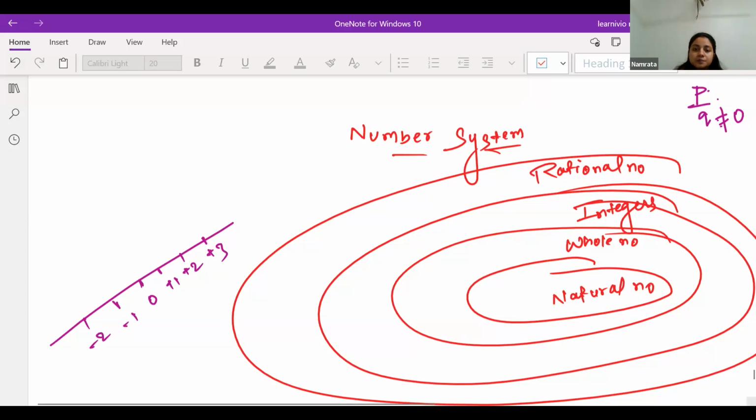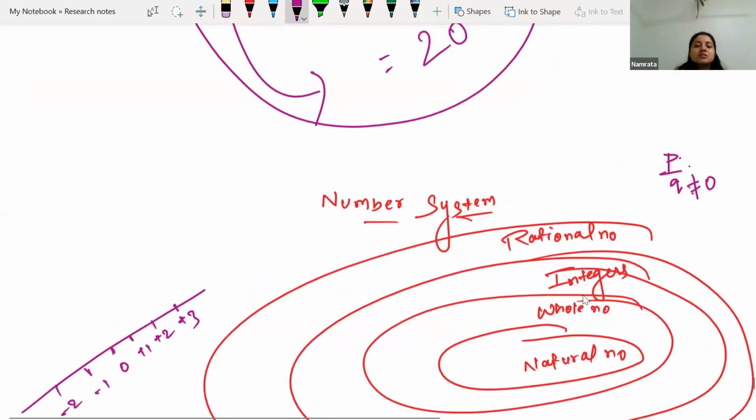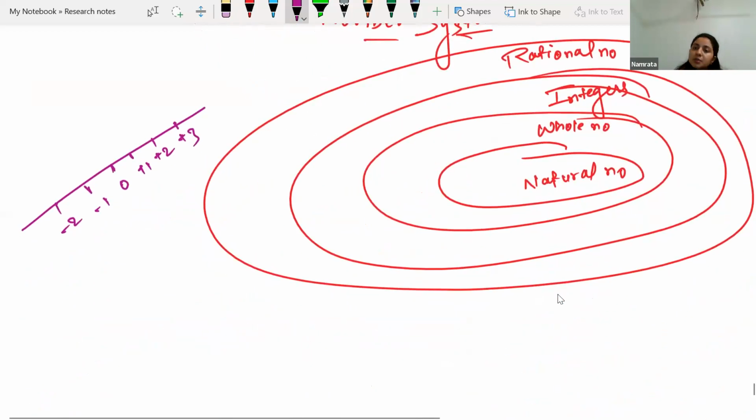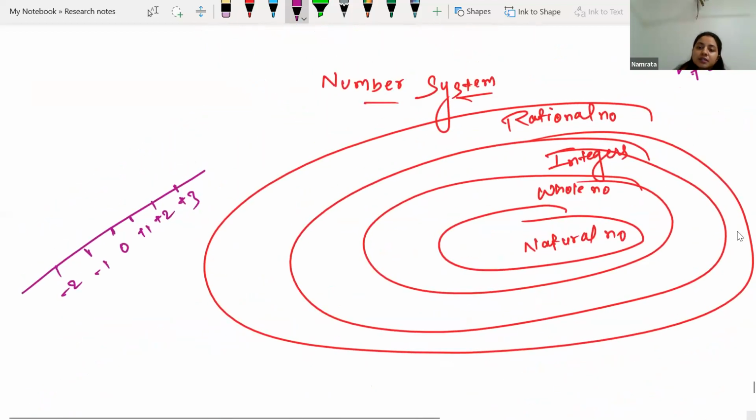Okay, let's continue. So this is all about the rational number, integer, whole number, natural number. Yes, Riaz, I have drawn this picture so that you will be clear. Most of the time, I have seen students get confused if it is written in statement form that all the whole numbers are rational numbers. Then a student starts thinking, is it so?